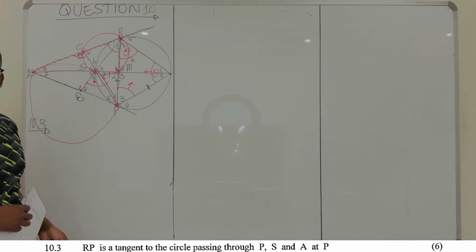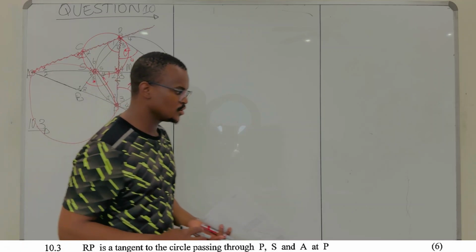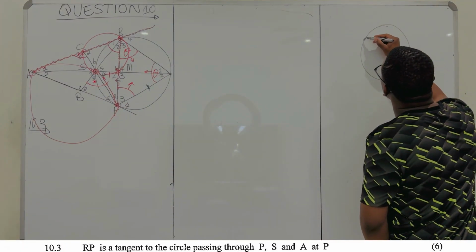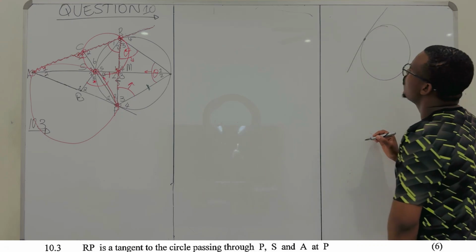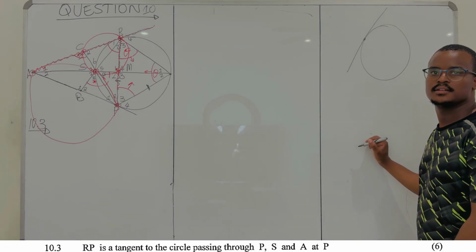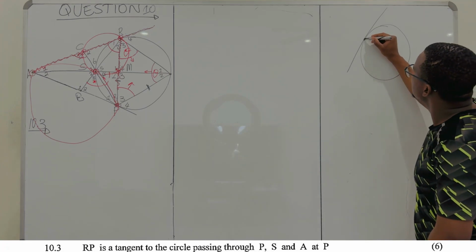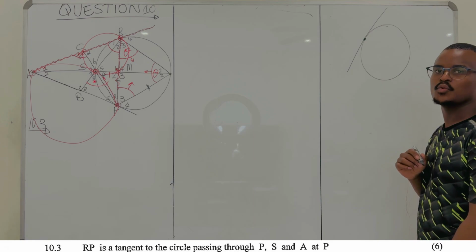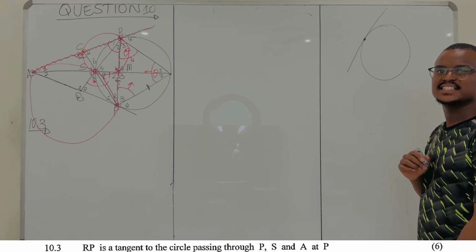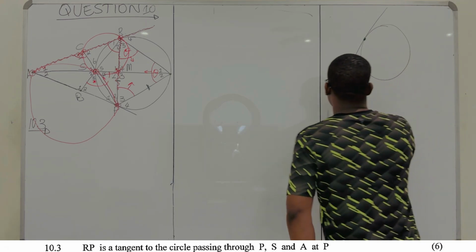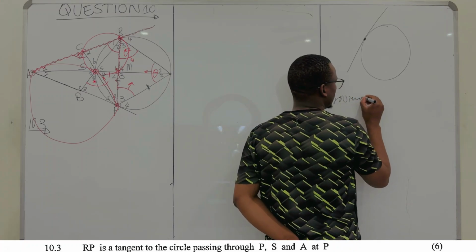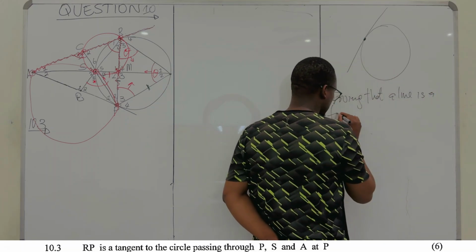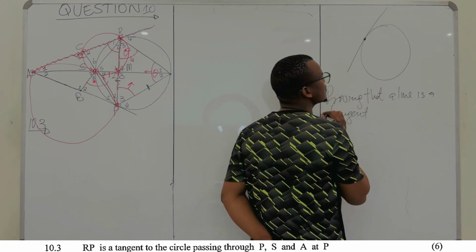So what is a tangent to a circle? If you have a circle here, a tangent is a line that touches your circle at exactly one point, right? How do you prove that a line is a tangent? So now we're proving that a line is a tangent. How do we do this?